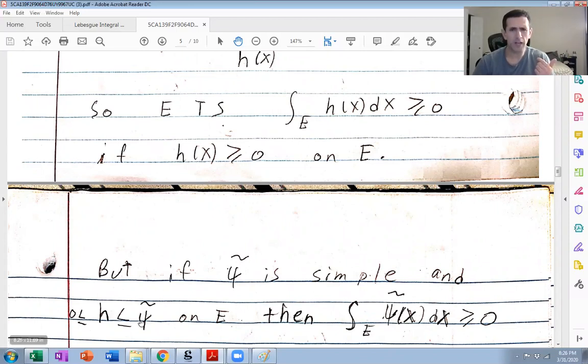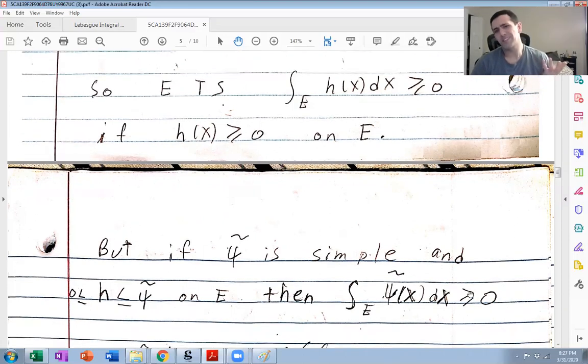Because we're assuming h is bigger or equal to 0 on E, then psi tilde is bigger or equal to 0 on E. So by definition of the Lebesgue integral for simple functions, this is true.